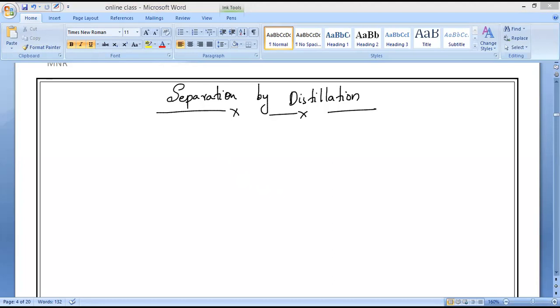Separation by centrifugation is next. Supply of drinking water, city water separation. That is all we studied by filtration techniques. All of this will come under what, guys? Anybody can tell me? Totally, separation of a mixture of a solid and a liquid. Is it yes or no? Everyone? Separation of a mixture of a solid and a liquid.